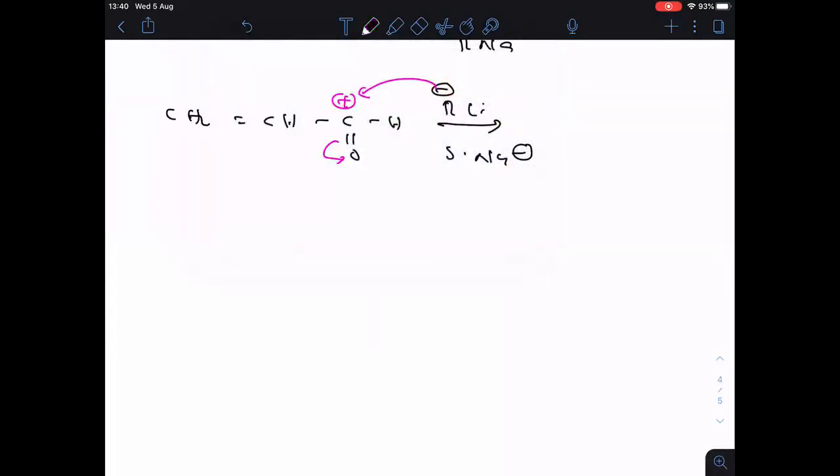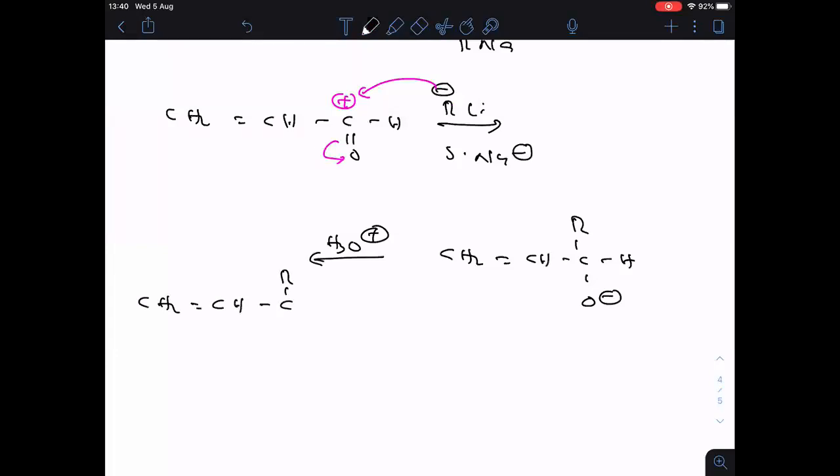As a result, what is the product that we get here? CH2 double bonded CH, then here R will come and here O minus, whereas here hydrogen. Now, if I do this acidic hydrolysis, what is the product formed here? CH2 double bonded CH, then C is bonded to R, then H, and here OH will come. We will get alcohol.